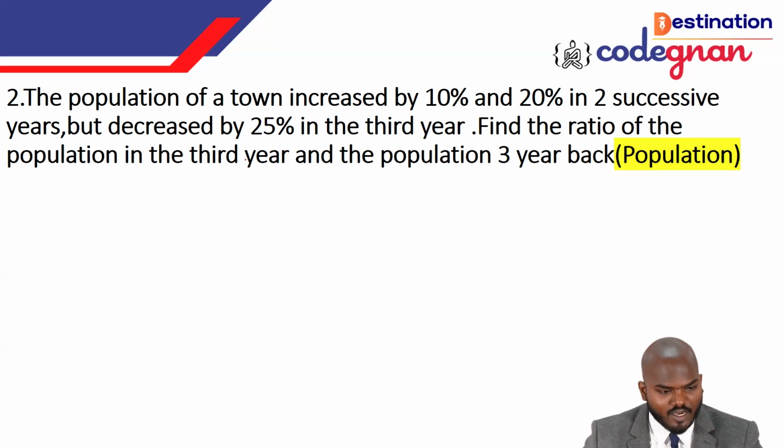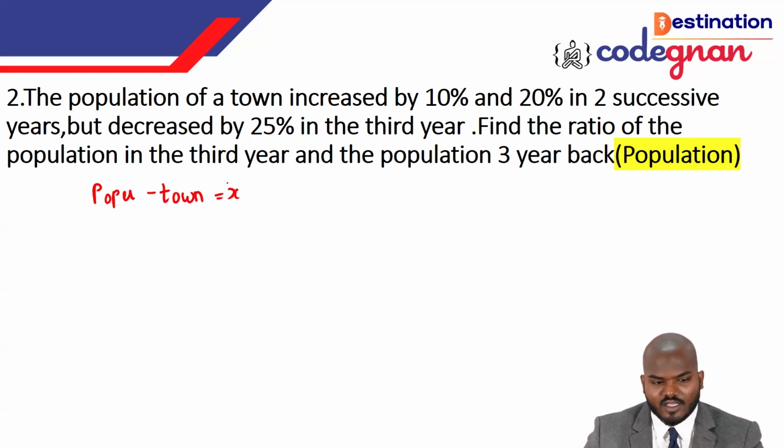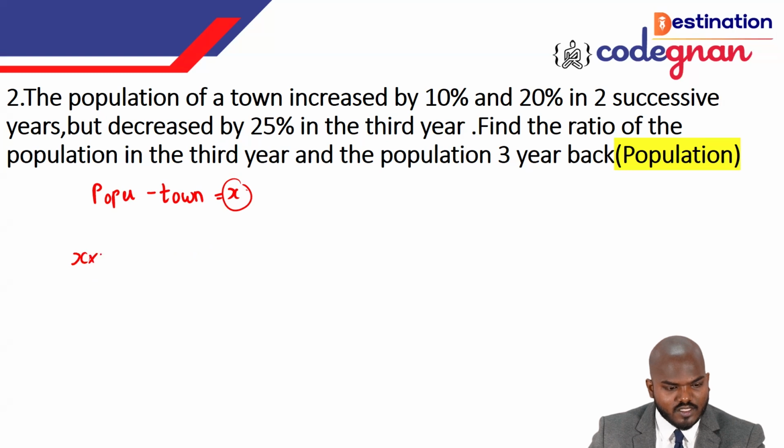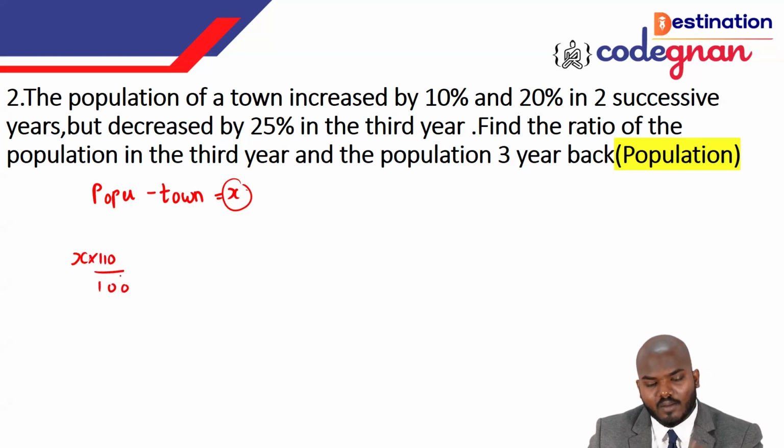Okay, so initially I don't know how to solve this one, but we say the population of the town, I don't know, right? That I'm calling X. Okay, the population of the town is X. In the first year it is increased by 10 percentage, so it is 110 by 100. Then it is increased again, and they are calling it successive years.